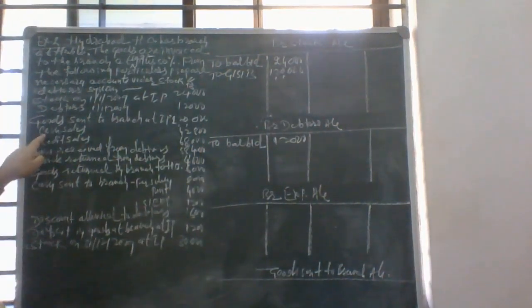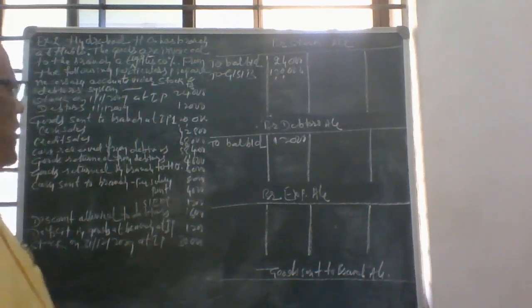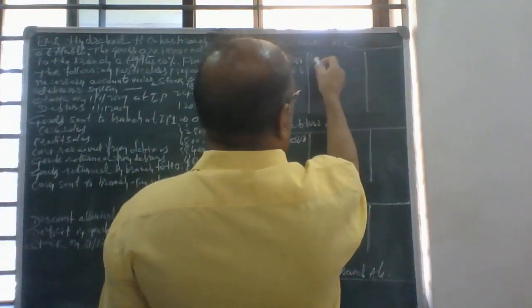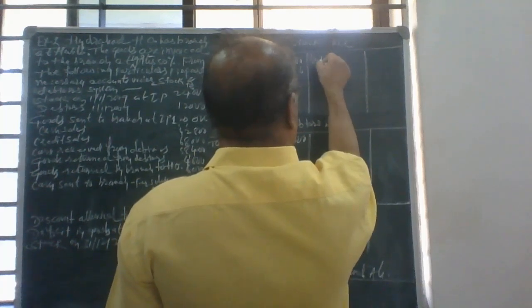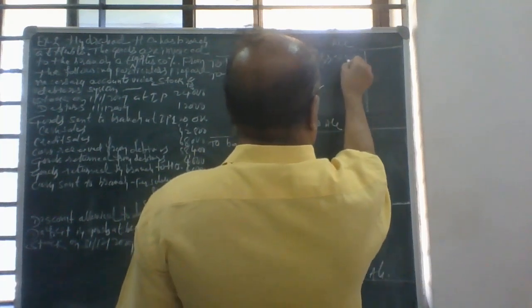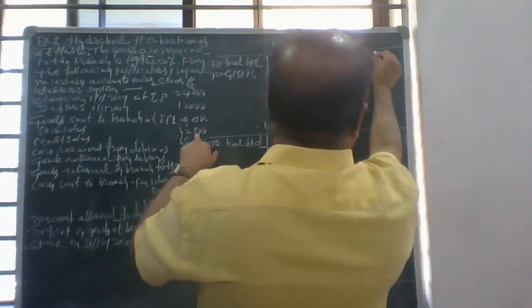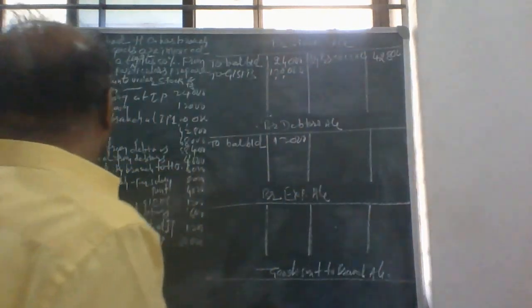Then cash sales. When the goods are sold by the branch for cash, the journal entry will be branch cash account debit to branch stock account; branch stock account credited by branch cash account, 42,800. Then credit sales.